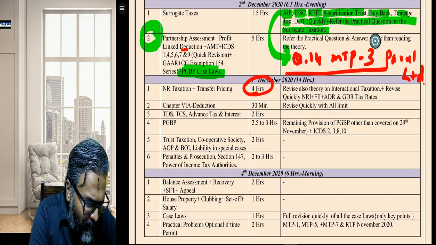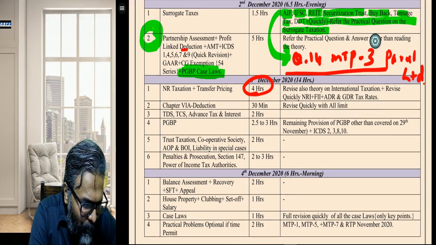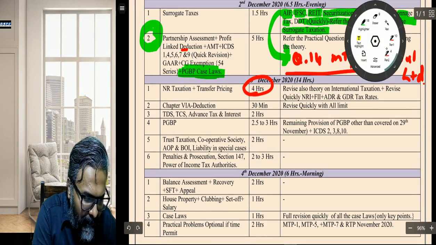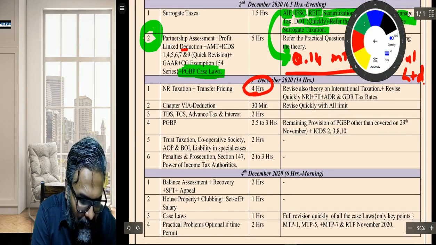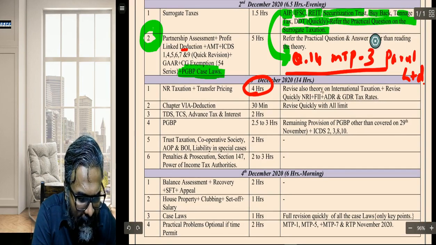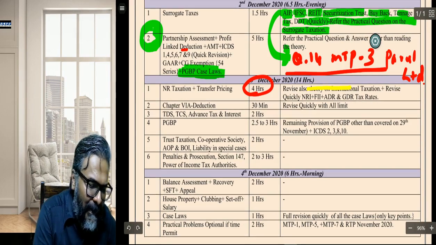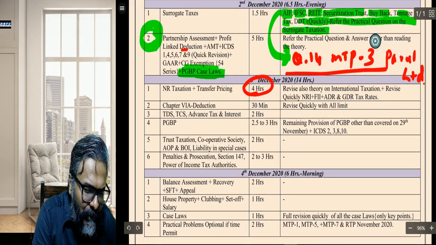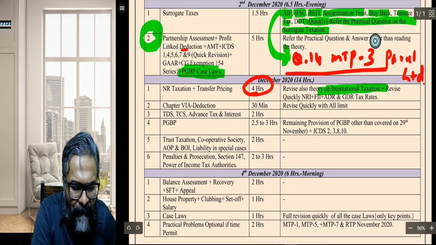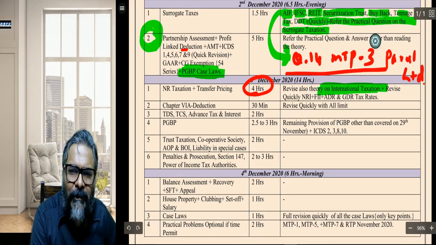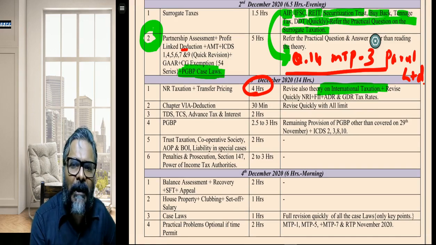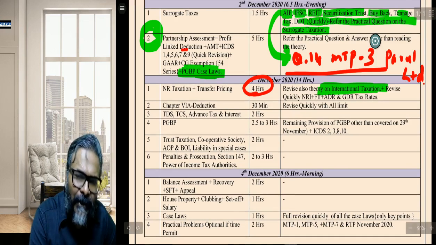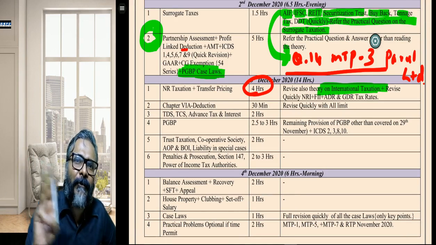Thereafter, students, new course students have to exclusively revise what? This theory. My suggestion to all of you is that if supposedly there is a gap in revising, there are some additional theory topics for the new course, I am talking about. BEPS, the fundamentals of BEPS. Thereafter, the overview of the model conventions and the interpretation of the tax treaties. So there are 3 theory topics which are additionally allocated for the new course students.